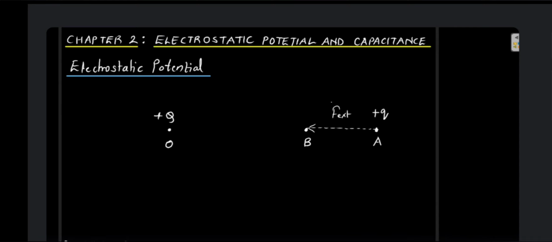Obviously I am applying the external force to move it from A to B. Okay, and the work done in this case, let us say, is W from A to B. The work is done in moving the charge plus q from A to B, and this work is done against the repulsive force, correct? Because both are positive charges, they will try to move away. Still we are applying the external force and trying to get the charge plus q from A to B.